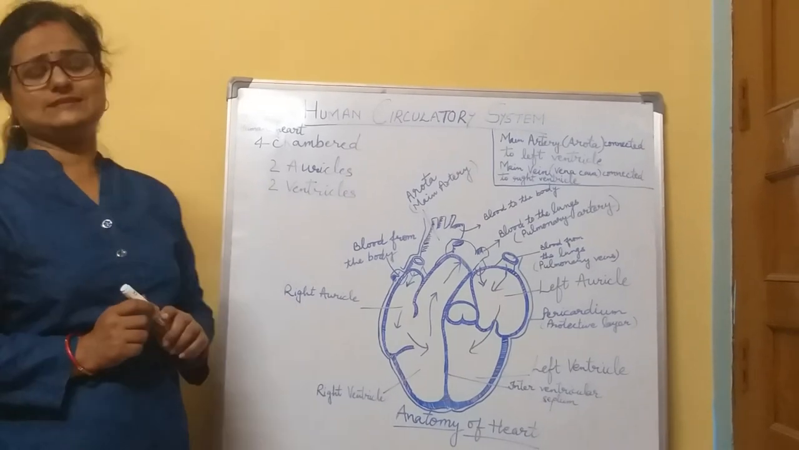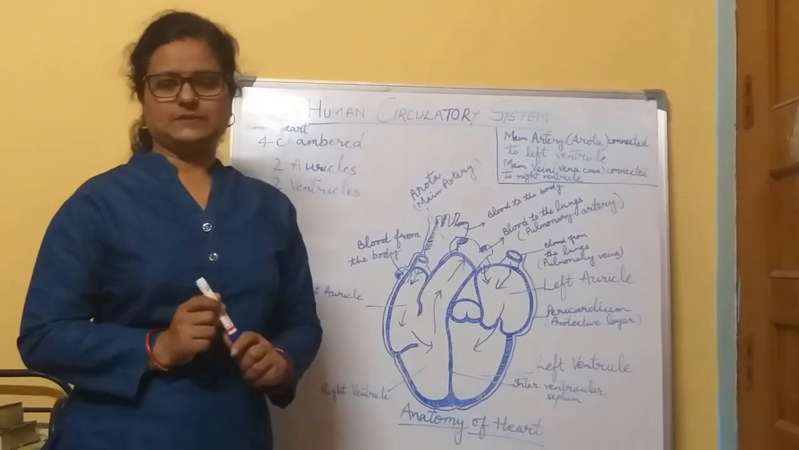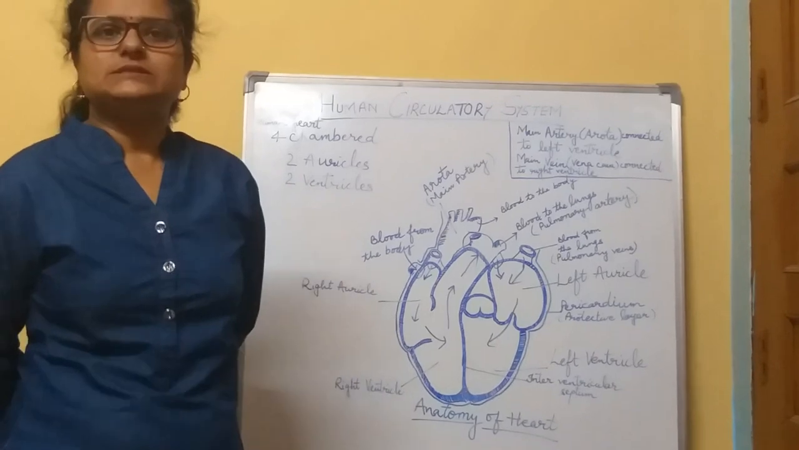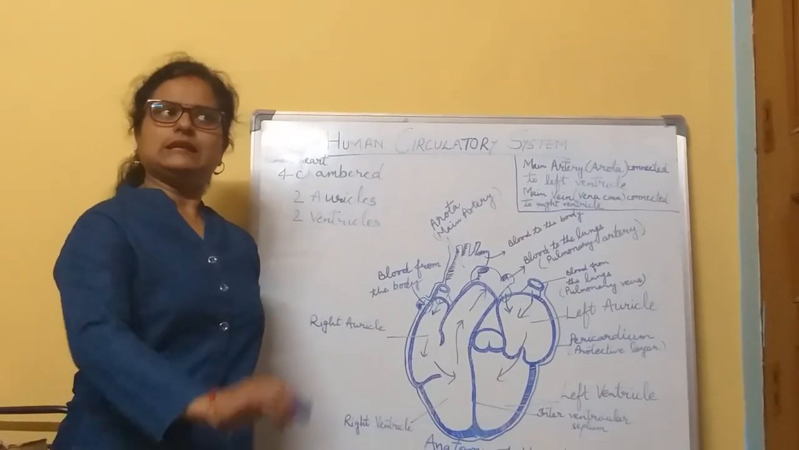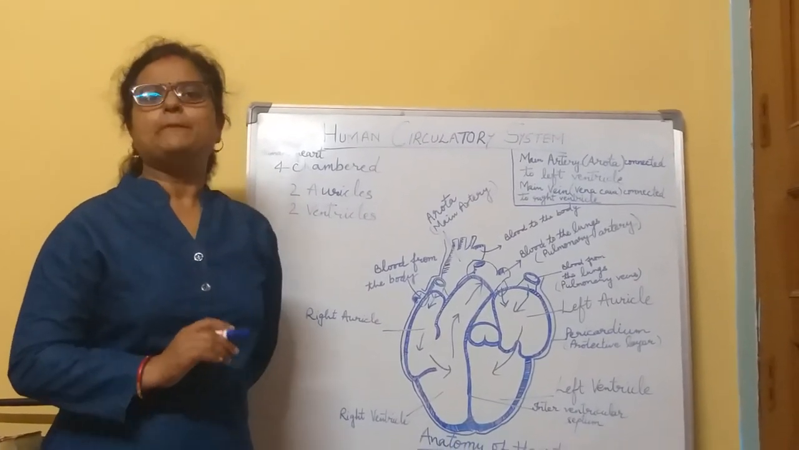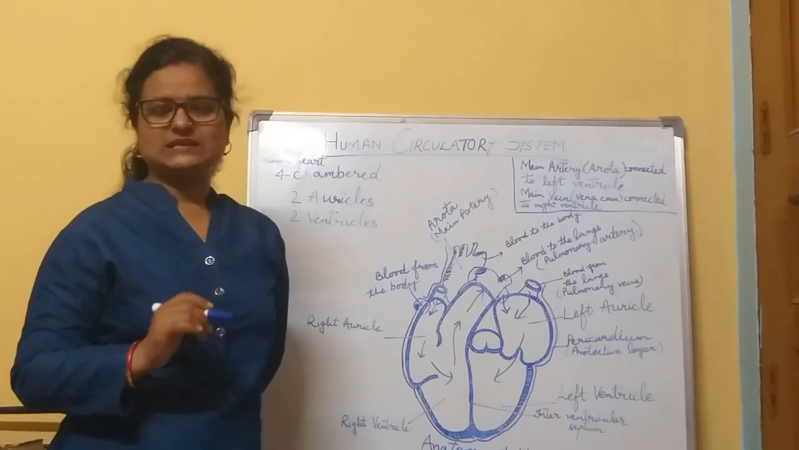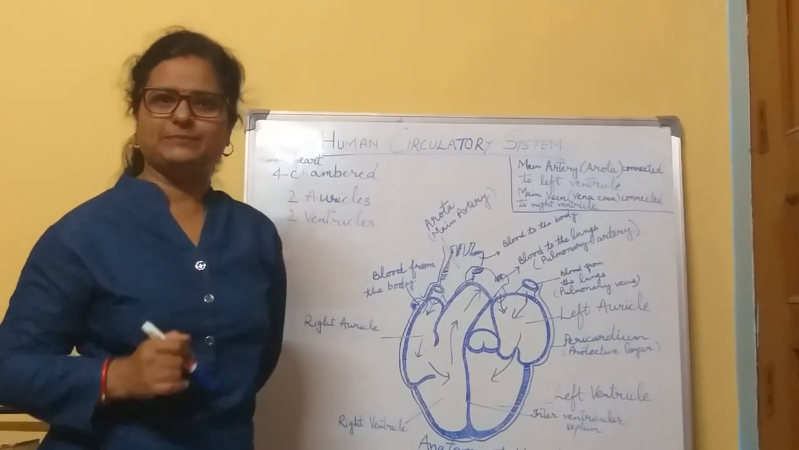The human circulatory system. What is the circulatory system? Circulatory system means, in Hindi it is called परिसंचरण तंत्र. परिसंचरण मतलब होता है एक जगह से दूसरी जगह पर जाना.